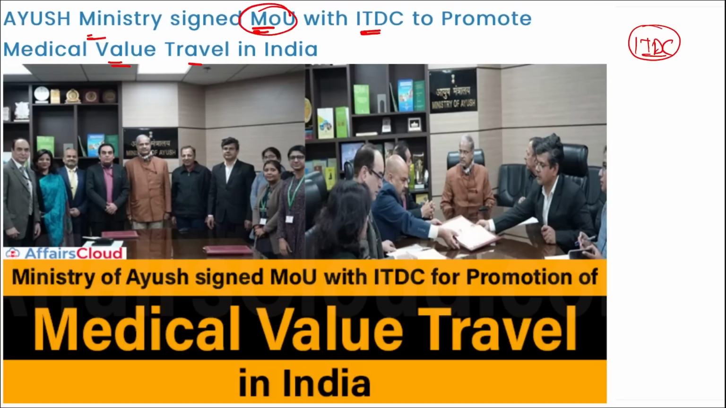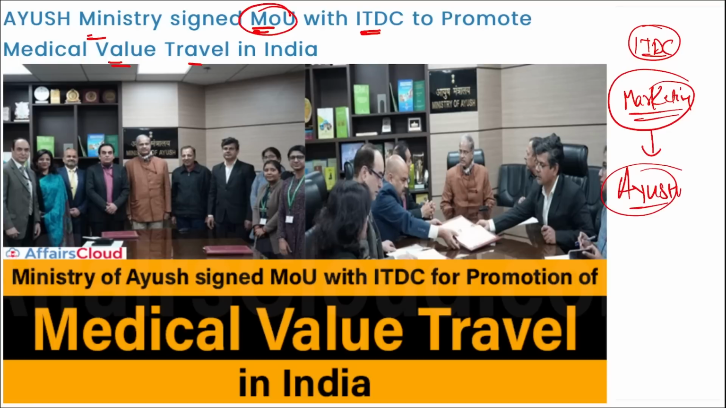And the ministry will also identify the tourist circuits that have immense scope to promote Ayurveda and other traditional systems of medicine, and it will provide them to ITDC. Basically, we can say that this Medicine Value Travel in India program is a marketing strategy, in simple terms, that will promote the Ayush products. And what are these Ayush? Basically, Ayurveda, yoga, Unani, Siddha, homeopathy, naturopathy. In order to promote all these around India, this was launched.